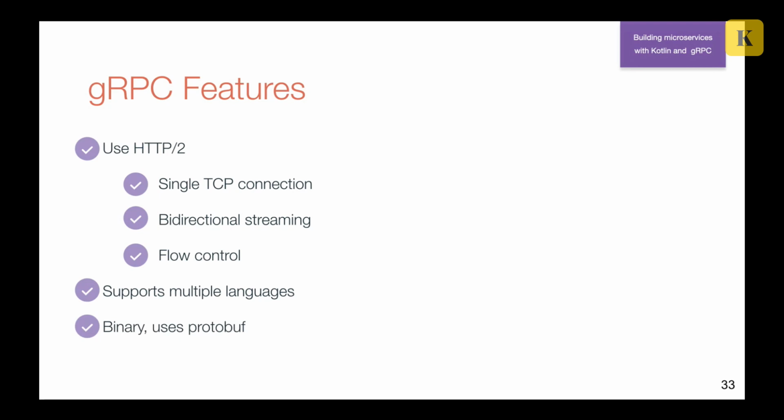Another thing is that in order to convert your requests and responses to bytes, we are using Protobuf. It's an interface definition language, which helps us operate on messages, requests, and responses in a more convenient and object-oriented way. But under the hood, it transforms them to bytes.